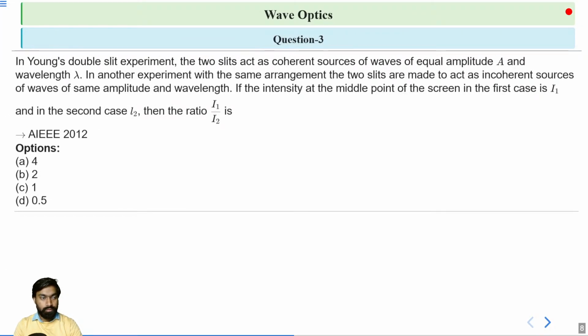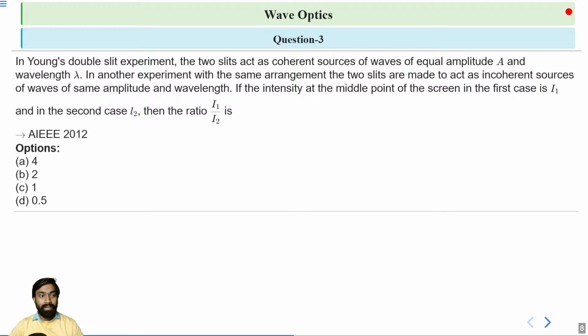Next question. In Young's double slit experiment, the two slits act as coherent sources of waves of equal amplitude A and wavelength lambda. In another experiment with the same arrangement, the two slits are made to act as incoherent sources of waves of the same amplitude and wavelength.